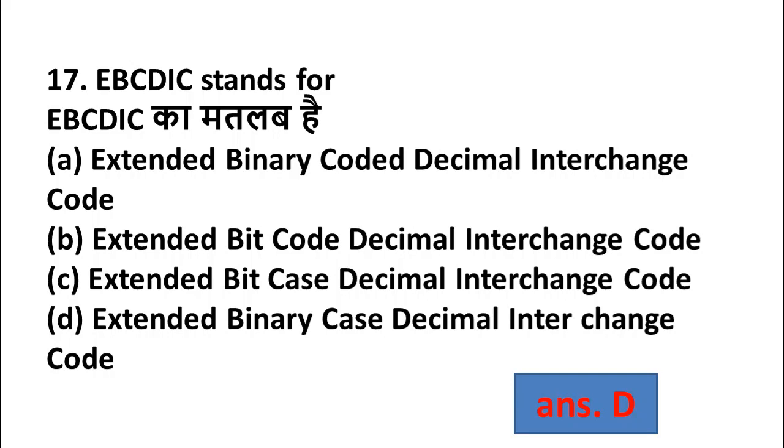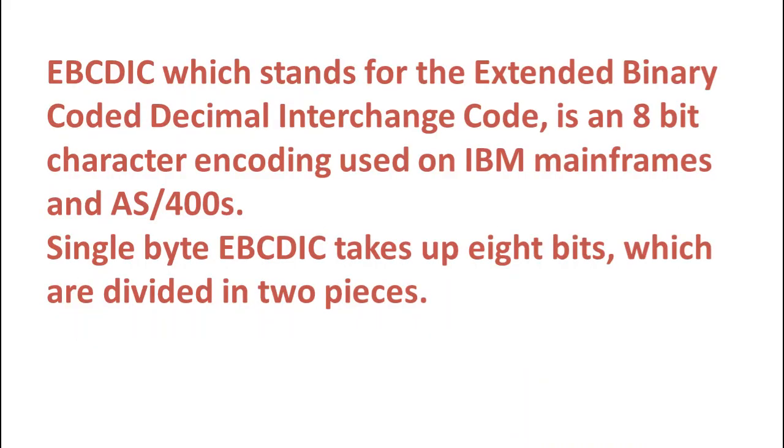I hope you got this answer. Please remember this. EBCDIC stands for extended binary coded decimal interchange code, and it is an 8-bit character encoding used on IBM mainframes. Now we move to the next question.